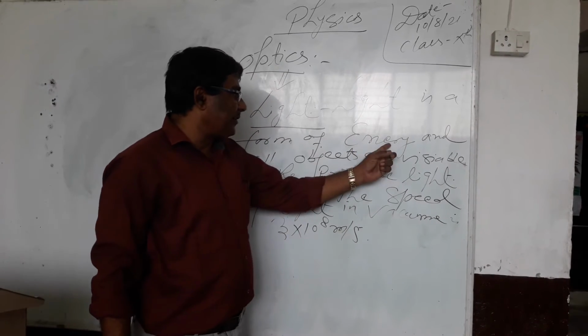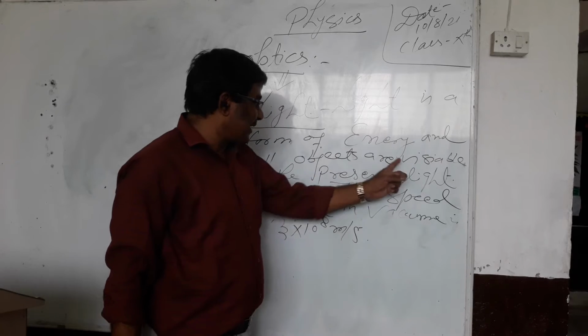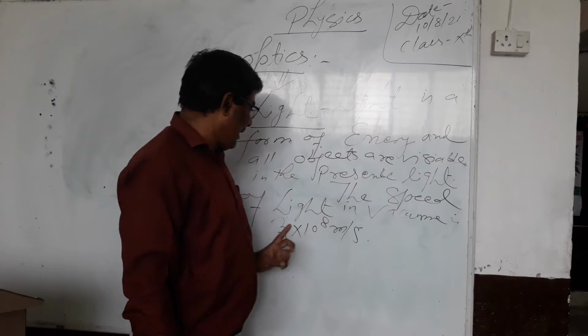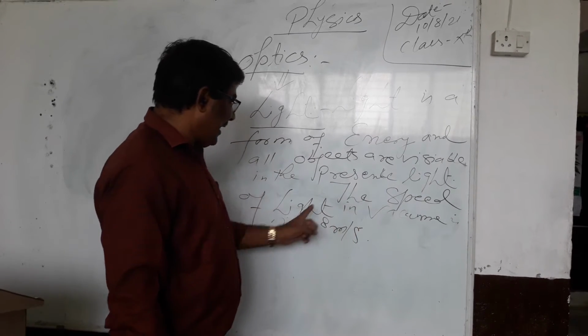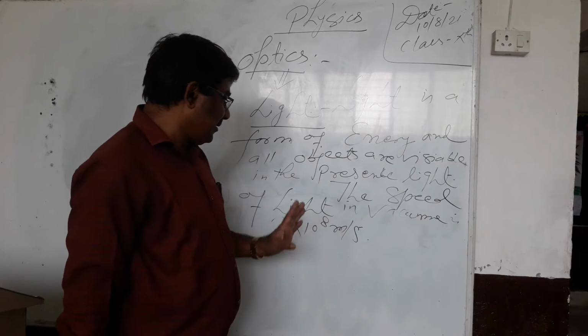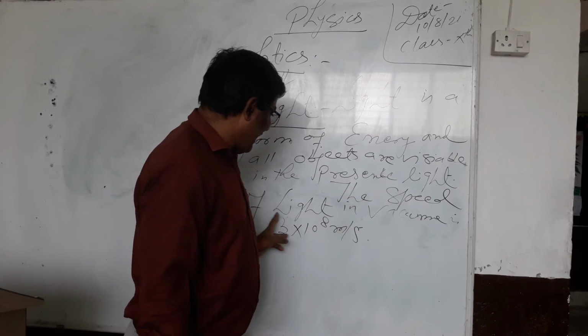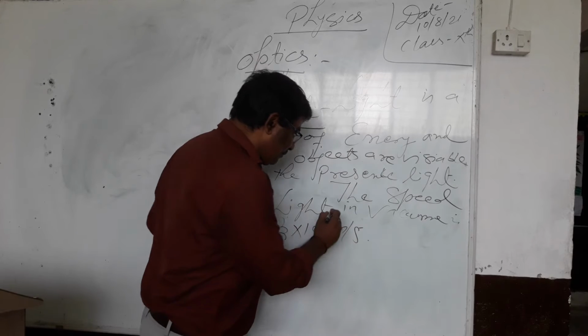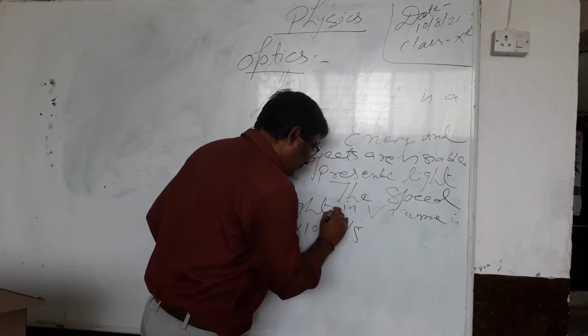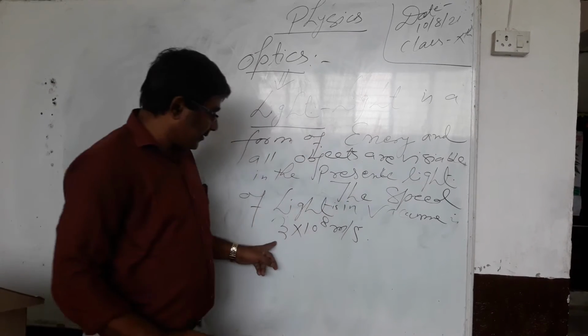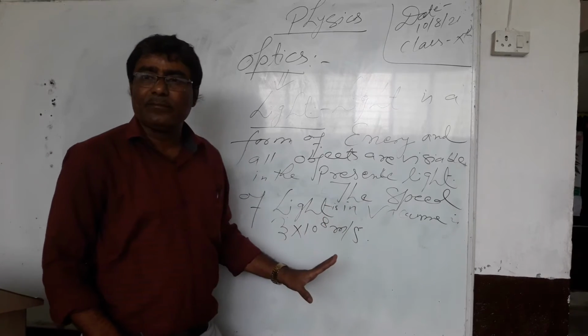Light is a form of energy and all objects are visible in the presence of light. The speed of light in vacuum is 3 × 10^8 meters per second.